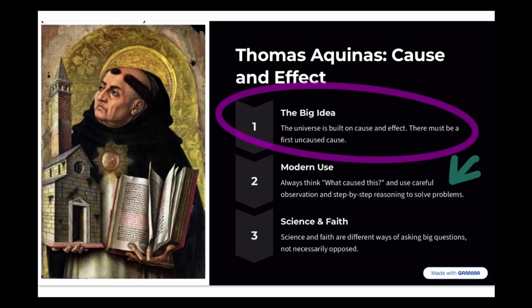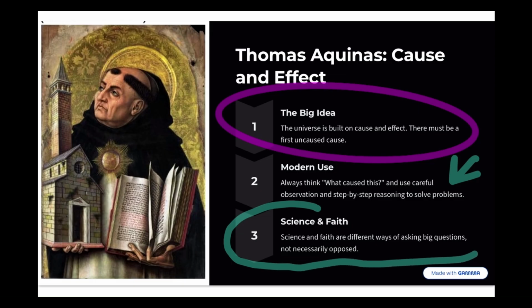Today, we can take that as we should look at observations and step-by-step reasonings to solve problems. We can always ask ourselves, what caused this? And try to link it back to a cause that matters. It ultimately shows what the medieval thinkers were trying to prove, which is that science and faith are not two different things fighting each other, but that they can work together to answer questions.